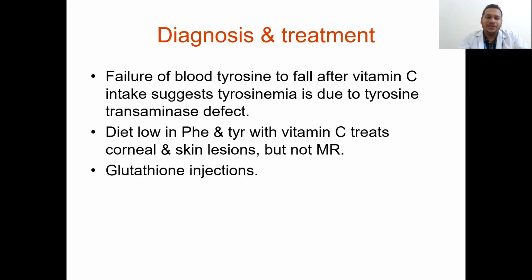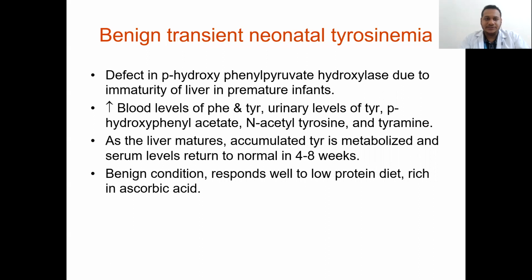Mental retardation takes place occasionally. For diagnosis, the failure of blood tyrosine to fall after vitamin C intake suggests that tyrosinemia is due to tyrosine transaminase defect. A diet low in phenylalanine and tyrosine with vitamin C treats corneal and skin lesions, but mental retardation cannot be treated. Glutathione injection can be given here.